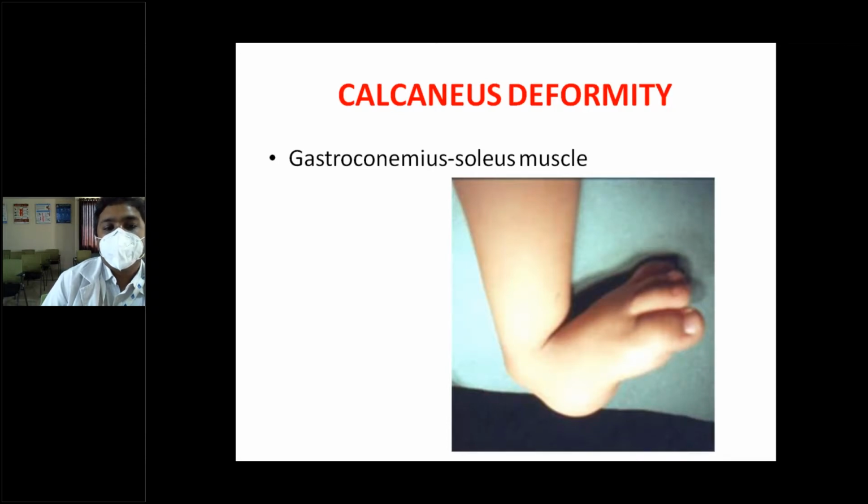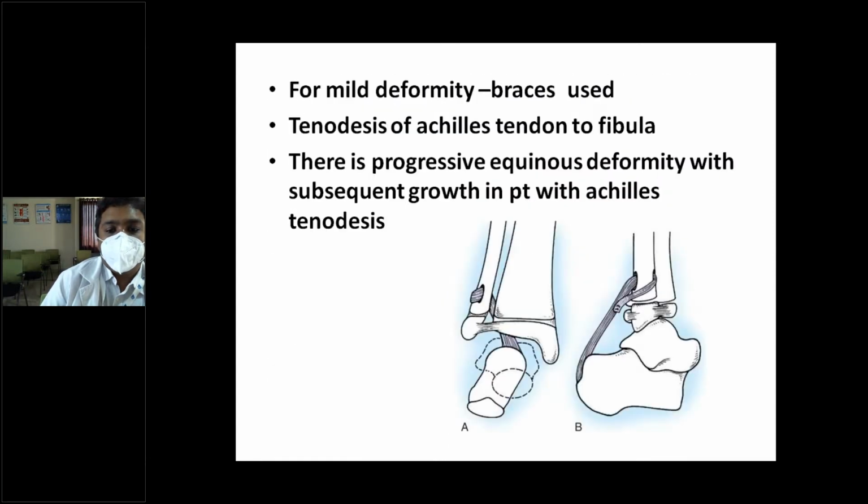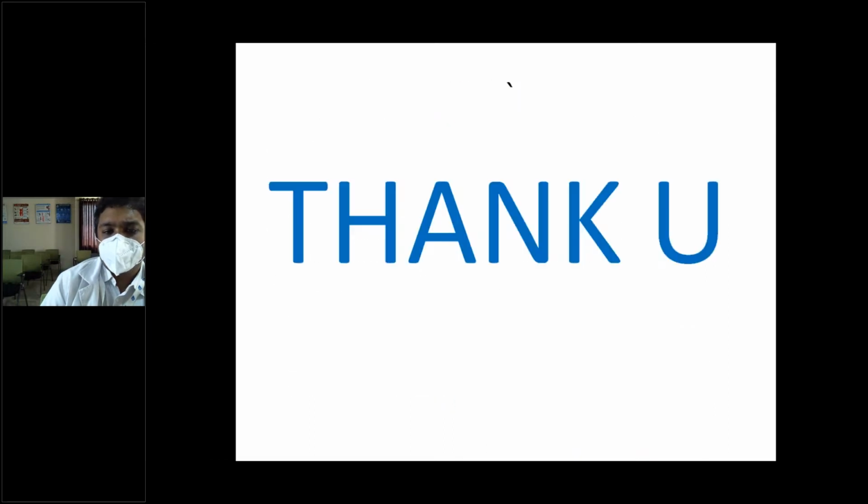Gastrosoleus or tendo Achilles contracture can also occur. So rerouting procedures, like the opposite group of muscles, can be rerouted to stabilize the joint. Function is not restored completely, but a plantigrade foot can be achieved.